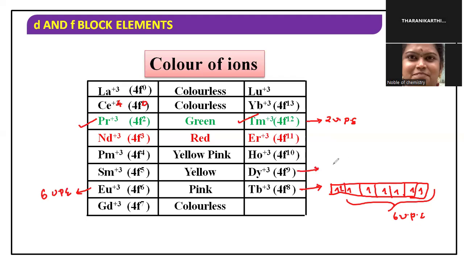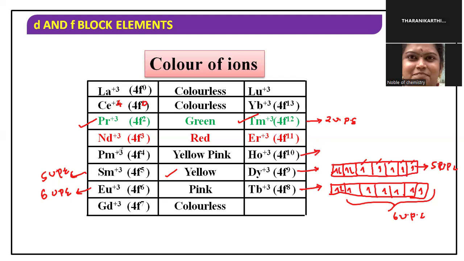But this element is 4f9: 1, 2, 3, 4, 5, 6, 7, 8 electrons, then the 9th electron. So how many remain unpaired? 1, 2, 3, 4, 5. There are 5 unpaired electrons. Samarium 3+ also has 5 unpaired electrons. Both have the same number of unpaired electrons, so they produce the same color.